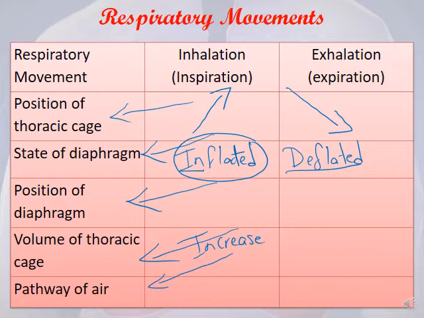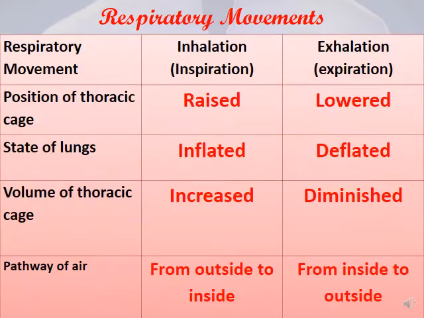Pathway of the air: during inhalation, the air will go from outside, from the environment, to inside our body, while during exhalation, it will be from inside to the outside. So here, the position of the thoracic cage is raised during inhalation, while it's lowered, as we said, during exhalation.